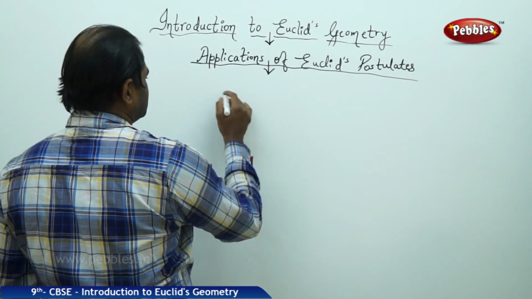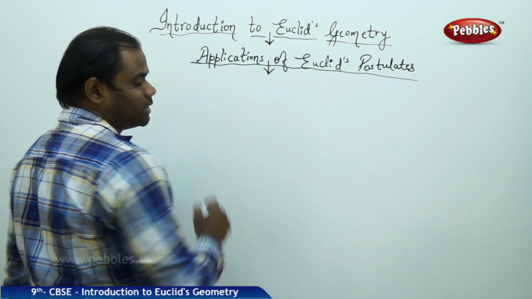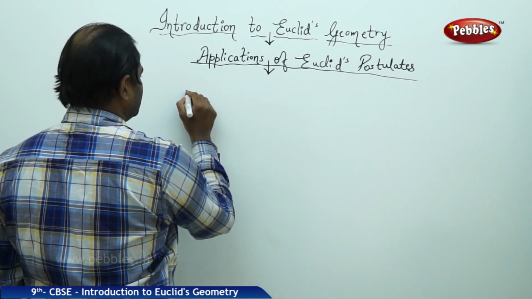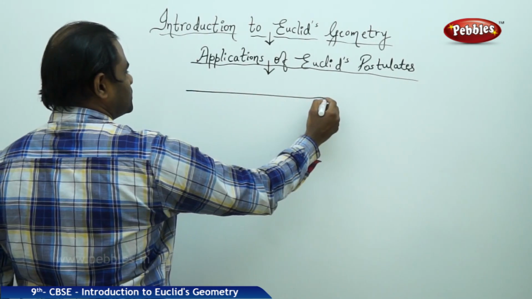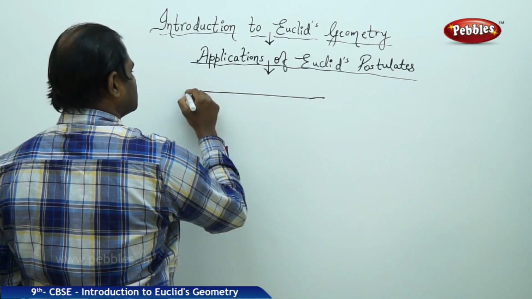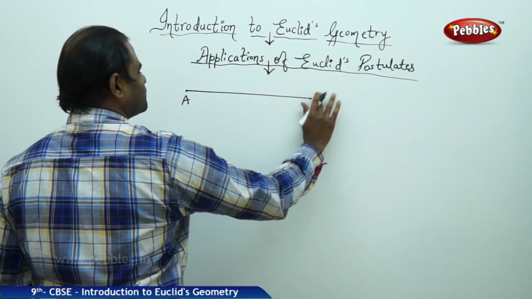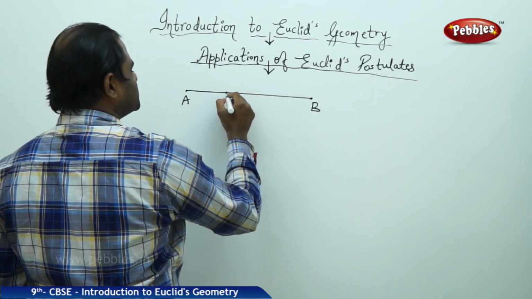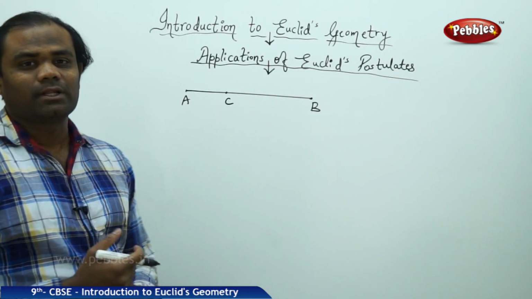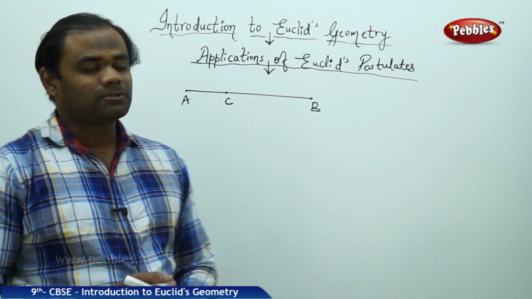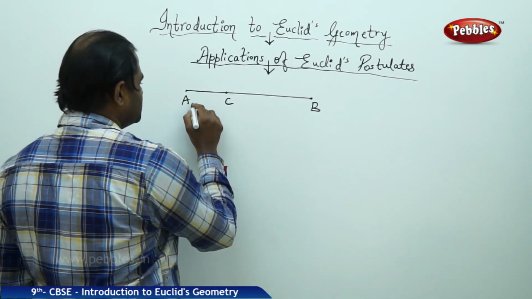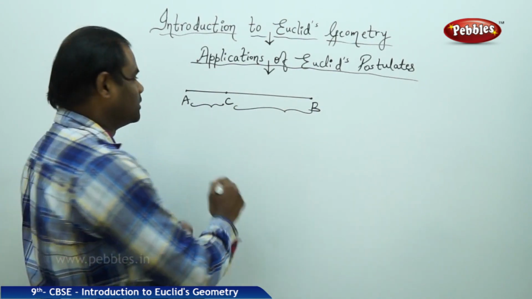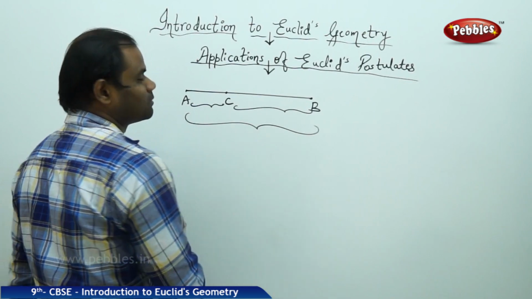As we have seen the five postulates, let me come with this property. Say I have a line segment which is divided at A, at B, and C divides the line AB. In this case, I clearly see that the distance AC and the distance BC when added gives me the distance AB.